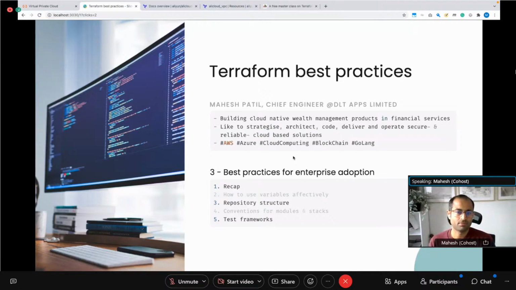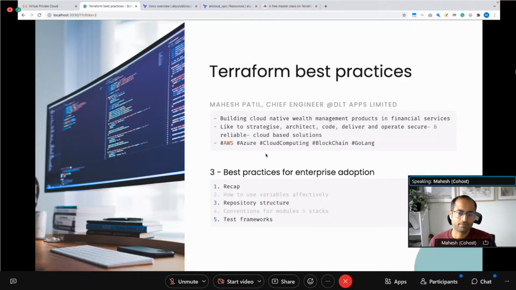So I'll go through some repo structures that I've come to realize as the ideal for large-scale implementations, some conventions around modules and stacks, and then some basic test frameworks that are quite popular and being used these days.